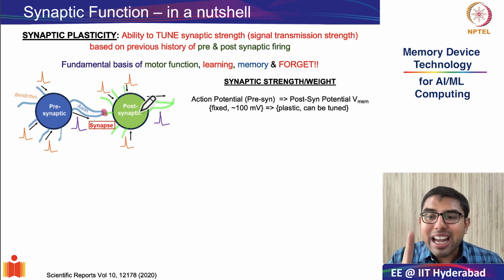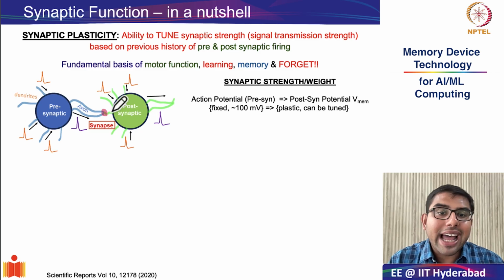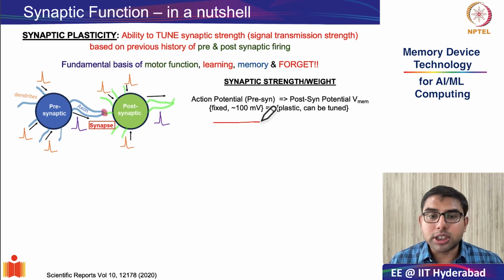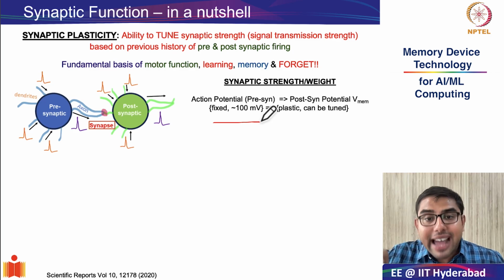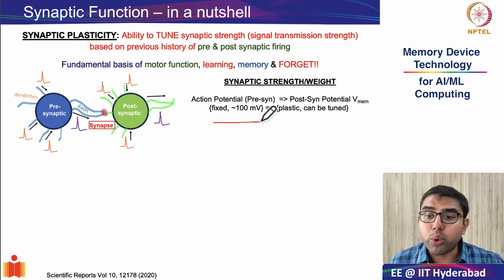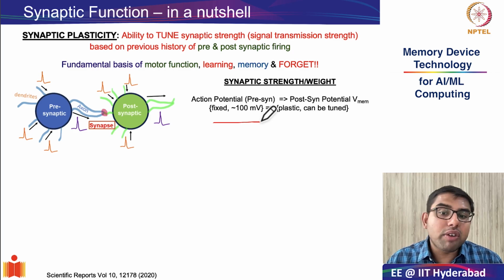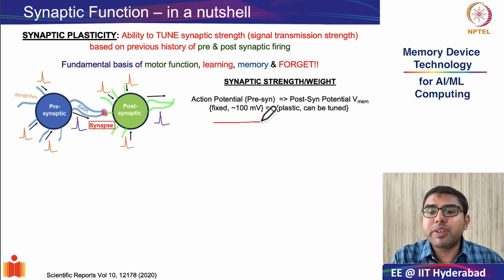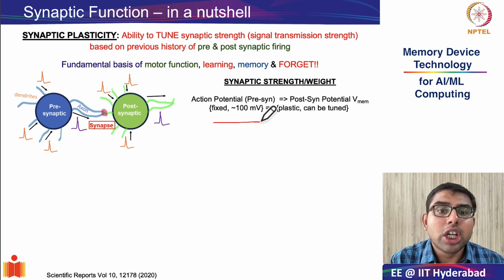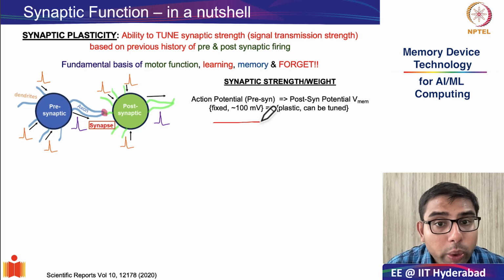And although the presynaptic neuron always generates a fixed action potential of roughly 100 millivolts, its influence or impact on the postsynaptic membrane's potential is not fixed. And that is the plasticity that synapses bring into the picture. So a strong synapse produces a large change in the membrane potential, pushing the postsynaptic neuron closer to firing its own action potential, whereas a weak synapse results in a very small shift and possibly very small change which is insufficient to trigger a response. So that in essence is your synaptic weight or strength.